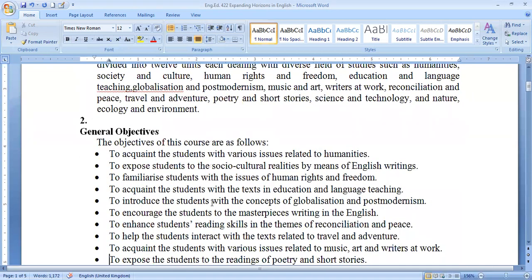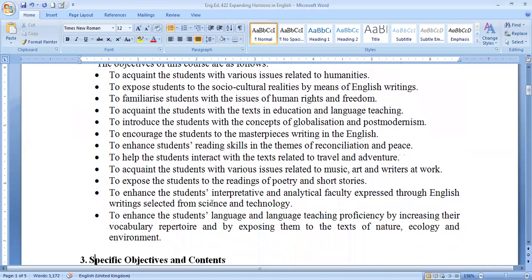The general objective of this course is to make the students familiar with the various issues related to humanities, and to expose students to socio-cultural realities by means of English writings. So various teaching scenarios throughout globalization, postmodernism, music, art, writers' works, various things come under this subject, Expanding Horizons in English.